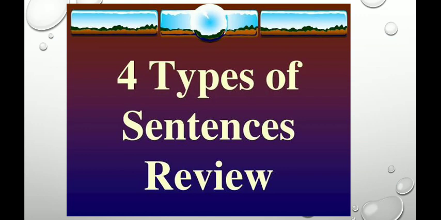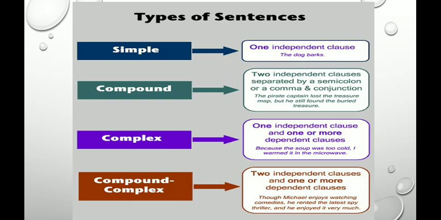So now taking a quick review of the four types of sentences, we have simple sentence, compound sentence, complex sentence, and compound complex sentence. A simple sentence has one independent clause. Another example: The dog barks.